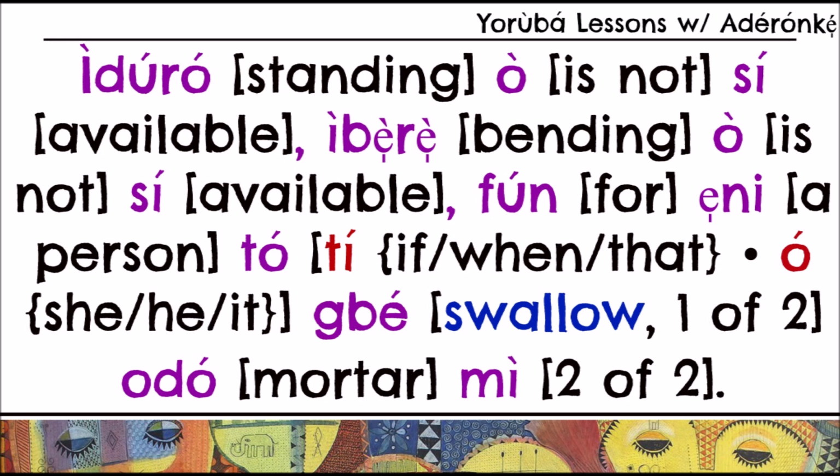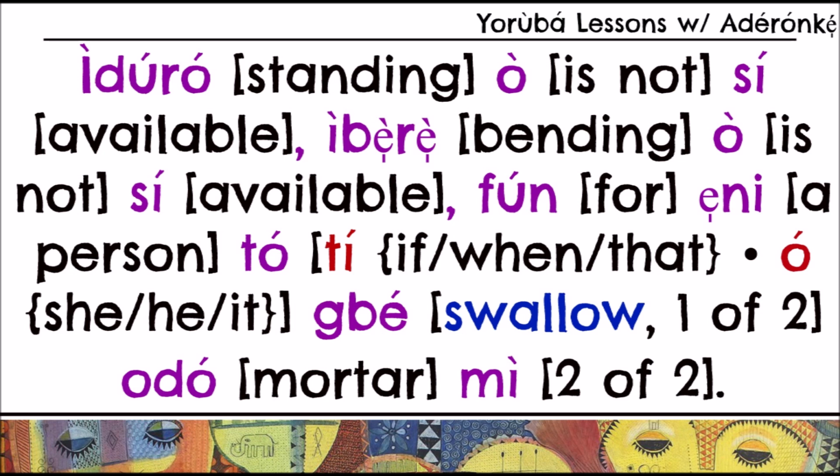Ìdúró is standing. Ò is introduced in a sentence to imply a negation. Ò is not. The next word is sí, so it negates sí. Sí is available. Ìdúró, standing is not available.